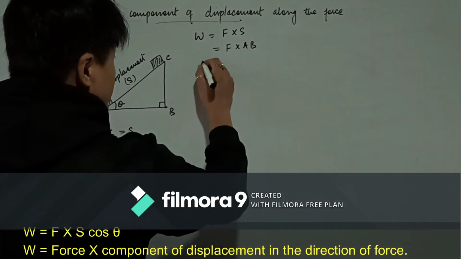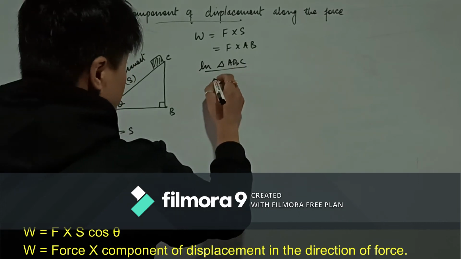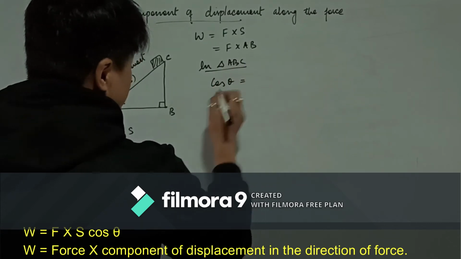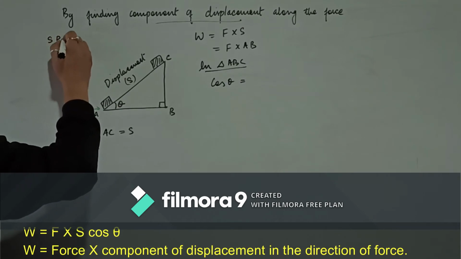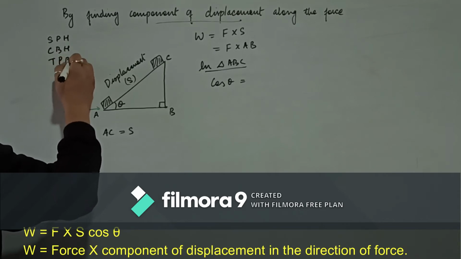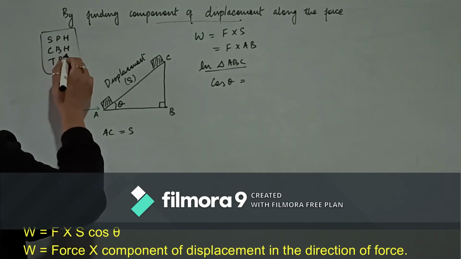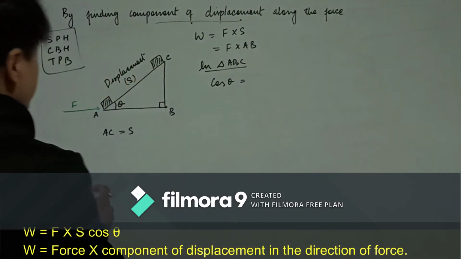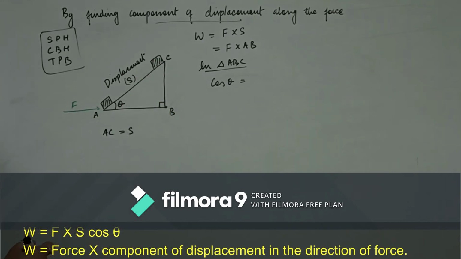So here in triangle ABC, cos theta is equal to, first we have to know that "some people have curly brown hair turns permanently black". In trigonometry we have drawn this here. So from here we know that cos theta is equal to base upon hypotenuse. We can do this only when there is a right angle triangle.